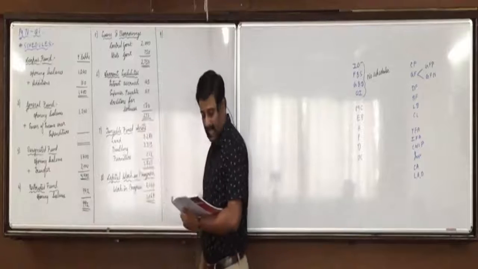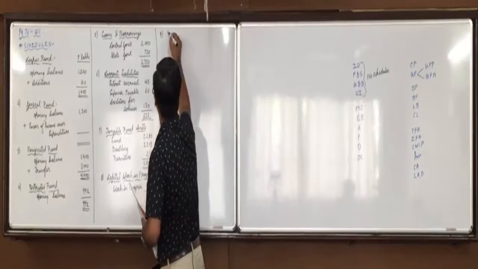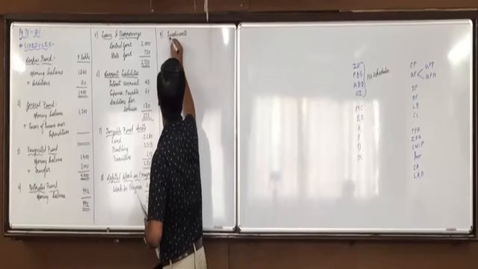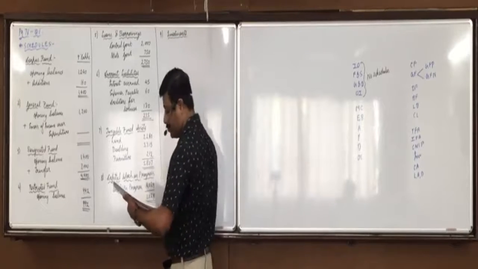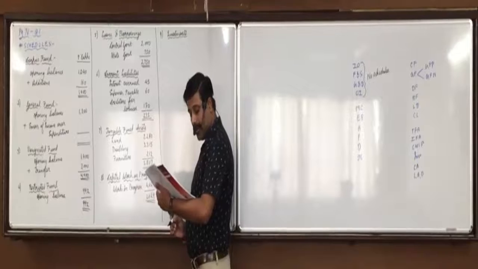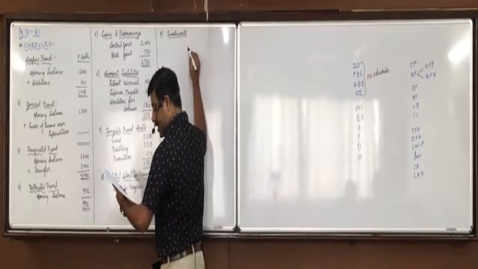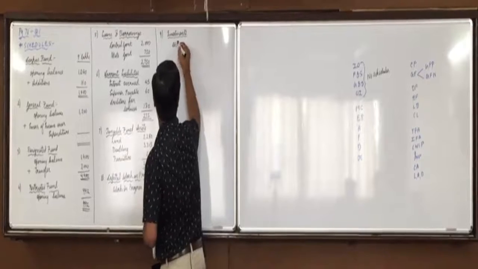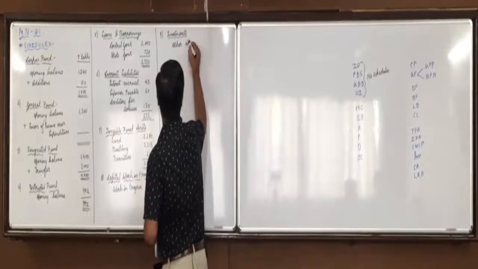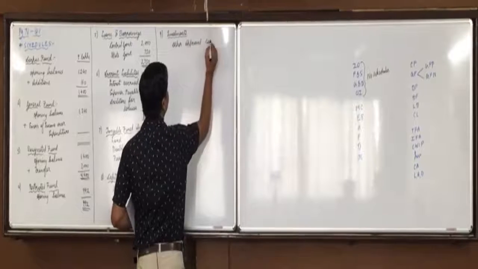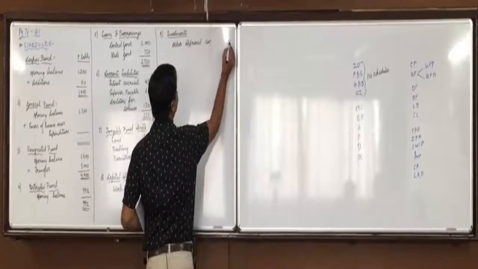Then we have investments. In investments, we have other approved securities, 1200.